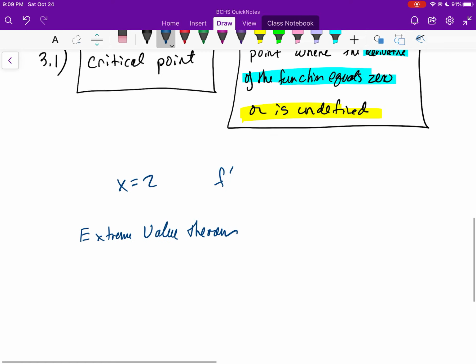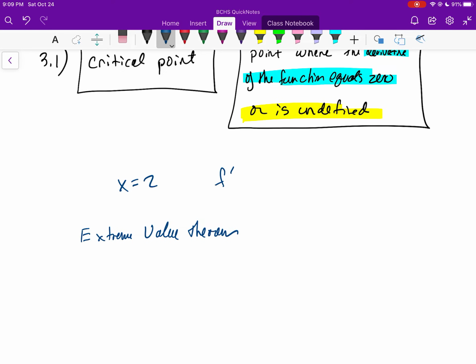This extreme value theorem tells us that if we have a closed interval, there will be a biggest value and a smallest value if the function's continuous. And so if you have a closed interval and you have a continuous function, there will be a biggest value and there will be a smallest value to the function on that closed interval.